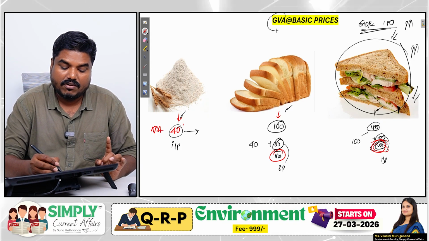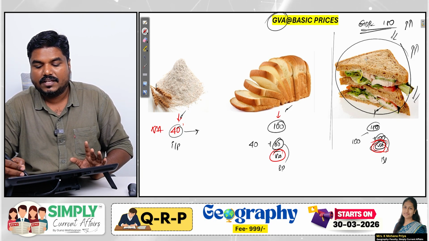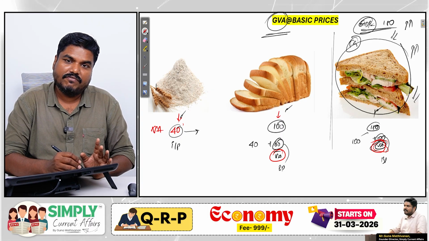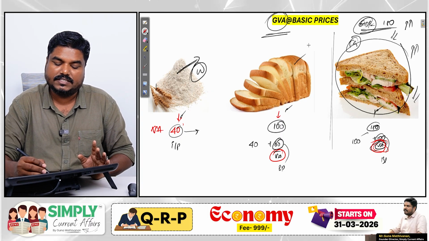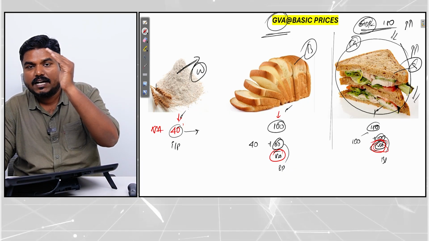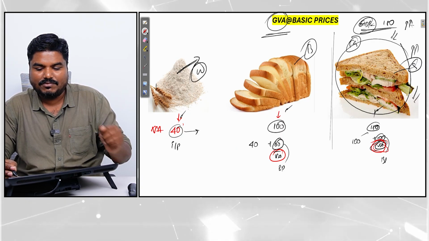But in GVA, in gross value addition, we are not just looking into the final good. In GDP, we will look only into the final good. But in the gross value addition, at every stage, wheat, what is the performance? Bread, what is the performance? Sandwich, what is the performance? Sector-wise performance we will come to know.